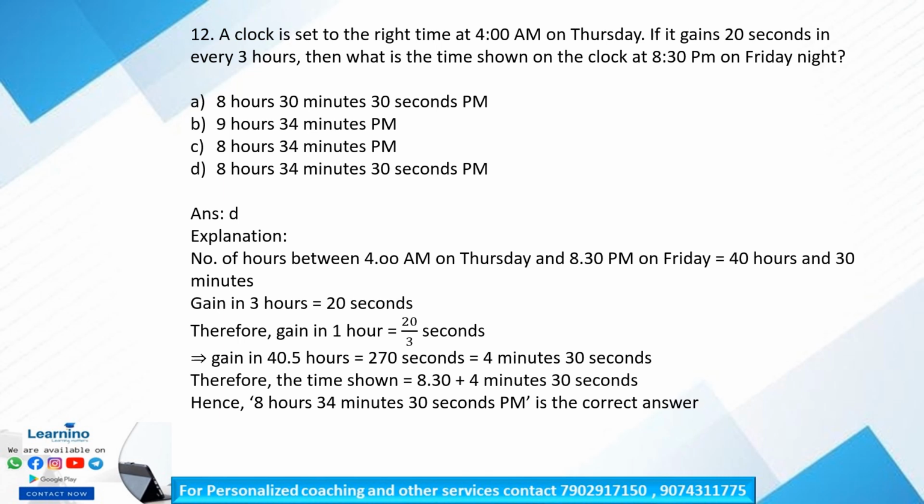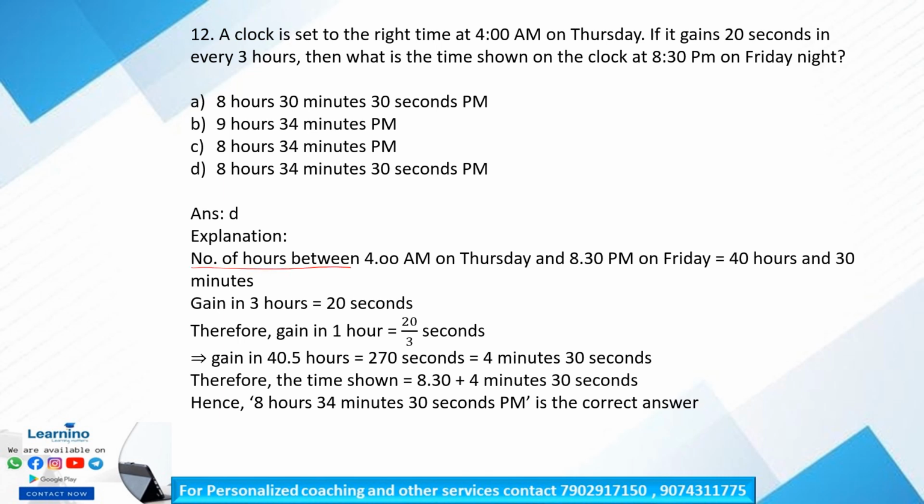A clock is set to the right time at 4 a.m. on Thursday. If it gains 20 seconds in every 3 hours, then what is the time shown on the clock at 8:30 p.m. on Friday night? Our options are option A, 8 hours 30 minutes 30 seconds p.m. Option B, 9 hours 34 minutes p.m. Option C, 8 hours 34 minutes p.m. Option D, 8 hours 34 minutes 30 seconds p.m. Okay. So let us see our explanation.